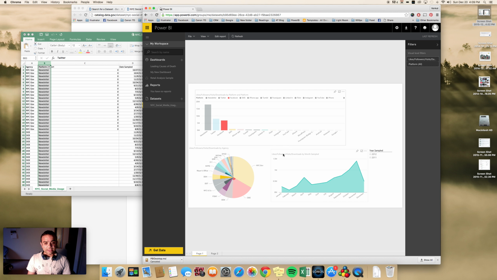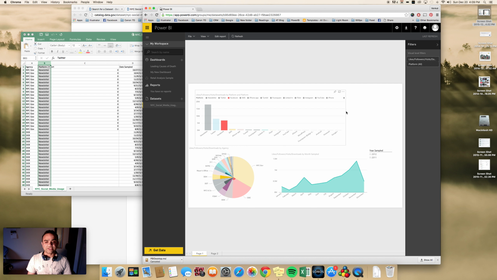Now, this chart right here also shows me what kind of response they got over a period of time. So these are all the months listed, and for each platform it shows me the number of likes or number of followers or number of downloads or visits, what have you. That's what they got, okay, for each of these platforms.